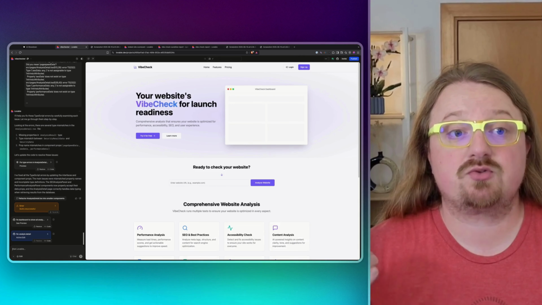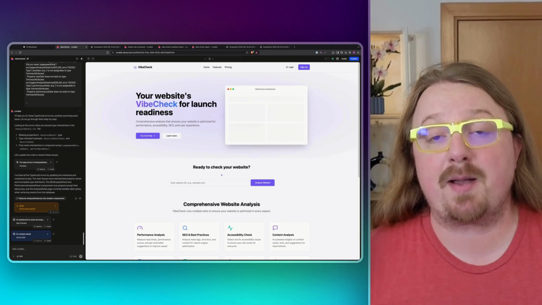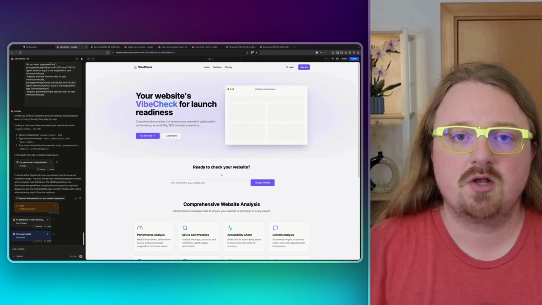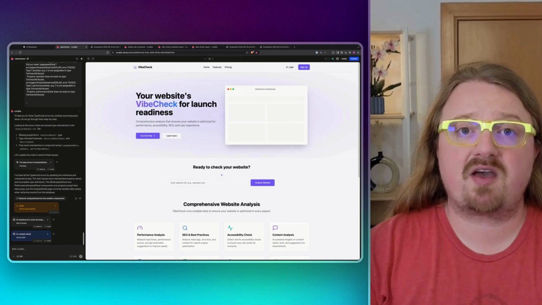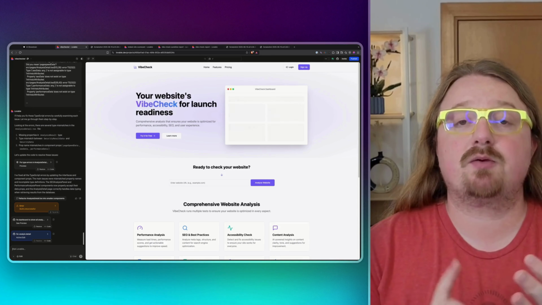And for the best comparison, I'm going to use a project that I started before having access to those models. I called it Vibe Checker. The whole idea is to help vibe coders check how their website or app is performing and if it's ready for launch. Which means we're going to check SEO, Open Graph, favicon, load speed, and a bunch of other things.